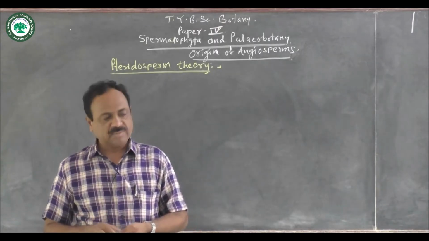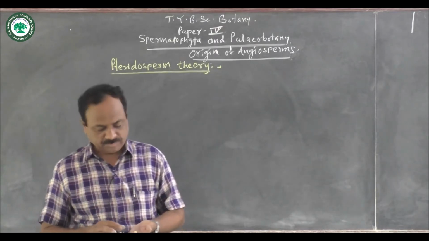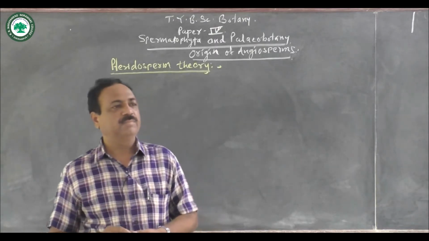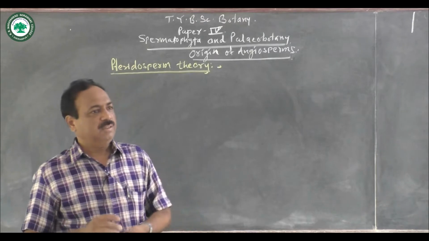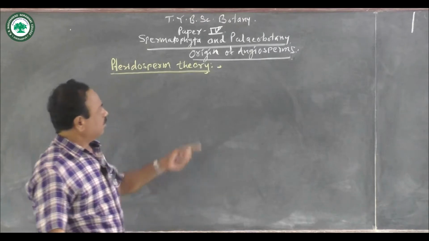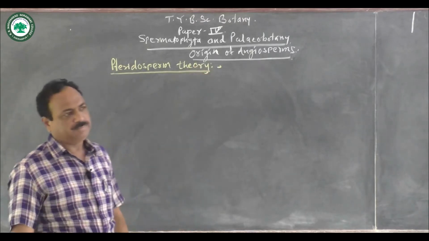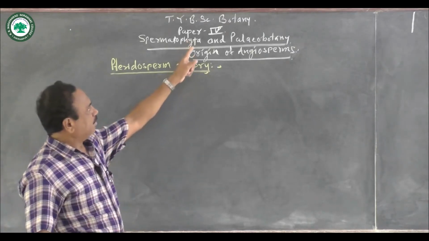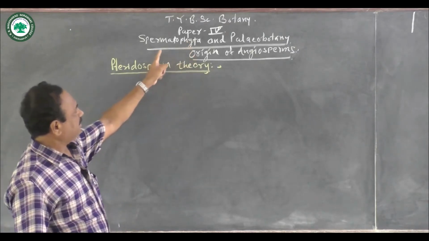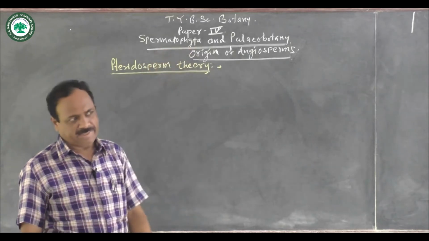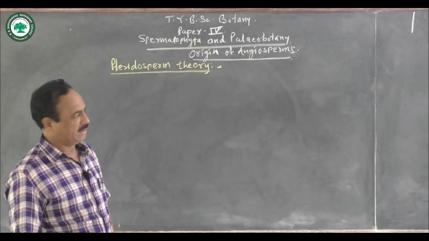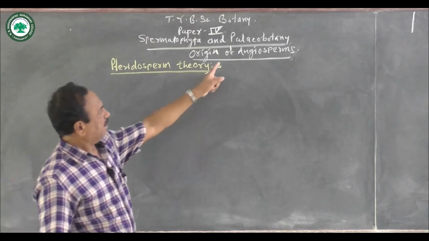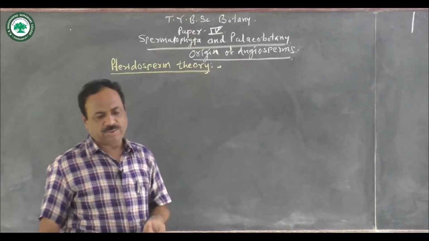Now I am going to deliver the lecture on the origin of Angiosperms, which is part of paper 4 of T.Y.B.Sc, that is Spermatophyta and Paleobotany. So here, origin of Angiosperms.